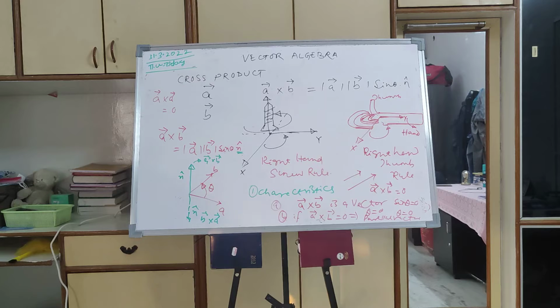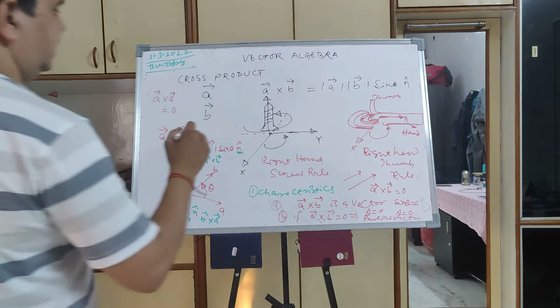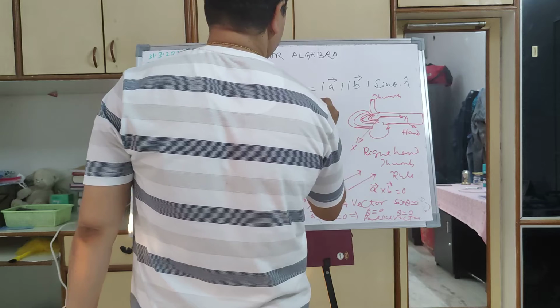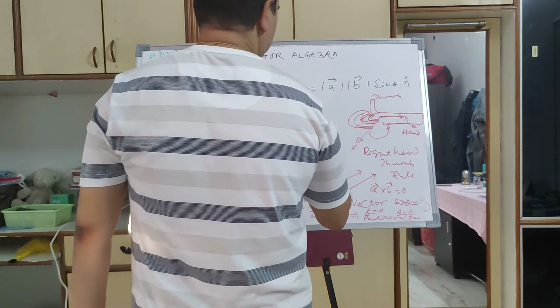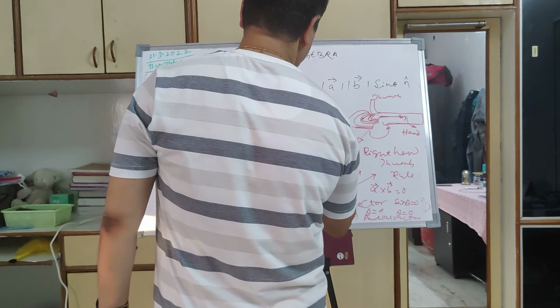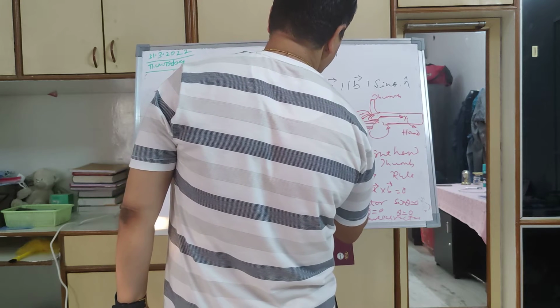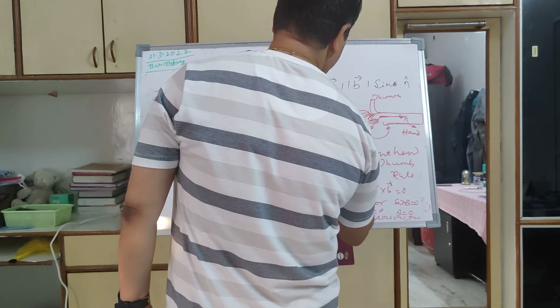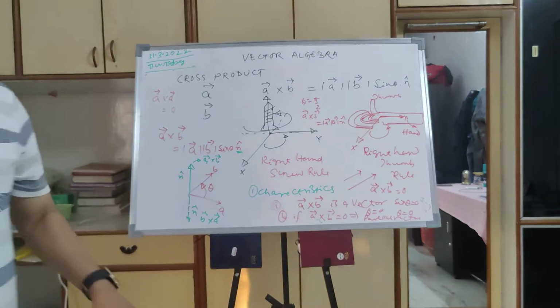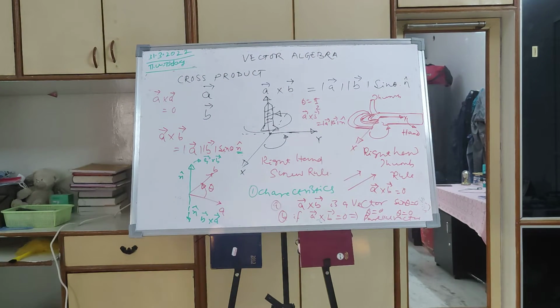And if theta is equal to pi by 2, then A cross B is equal to the magnitude of A, magnitude of B into sin theta, which is equal to 1, then a unit vector n which is perpendicular to the plane containing those two vectors A and B.